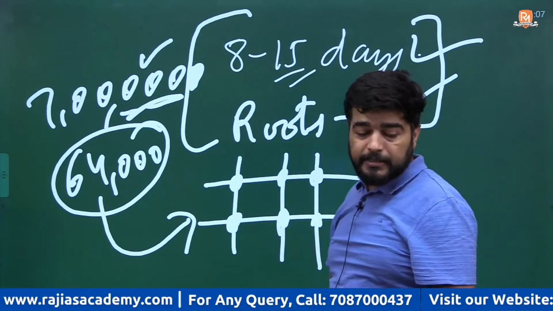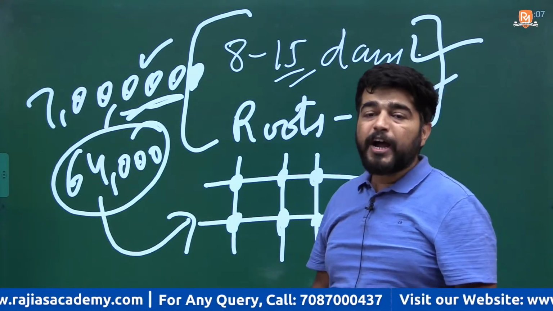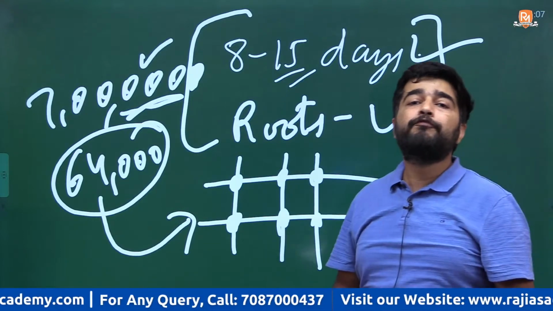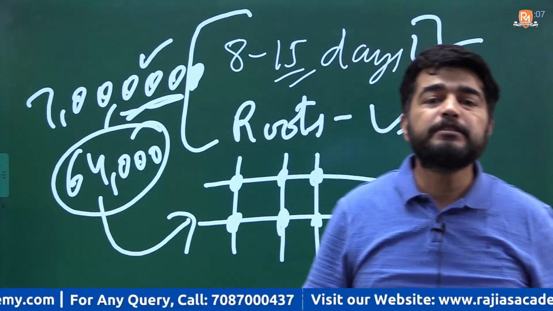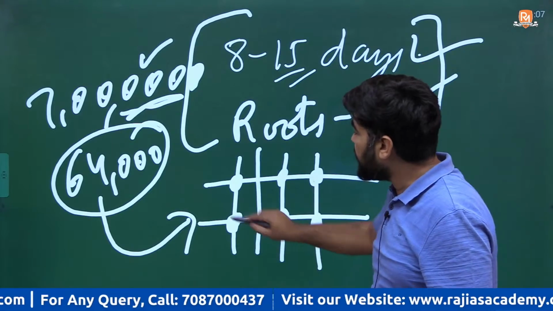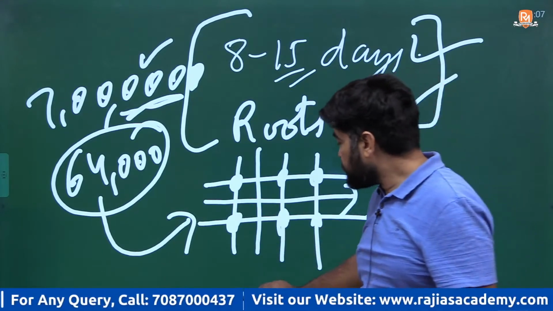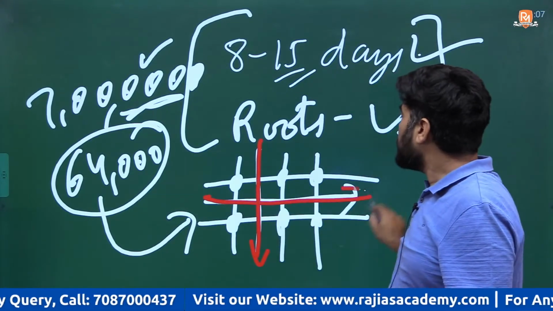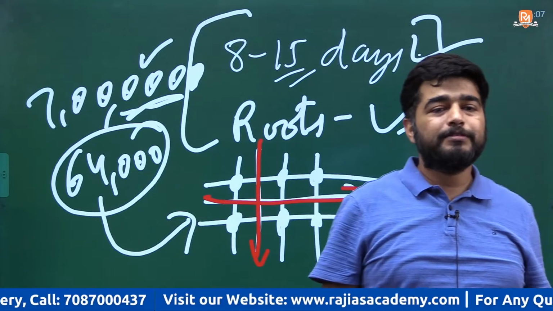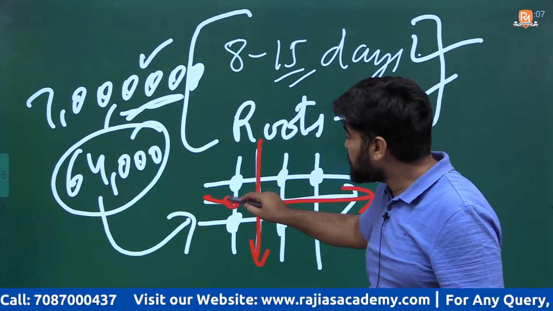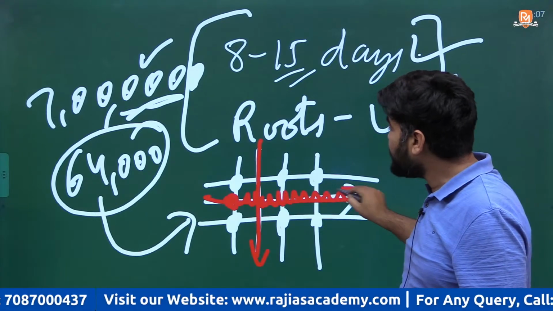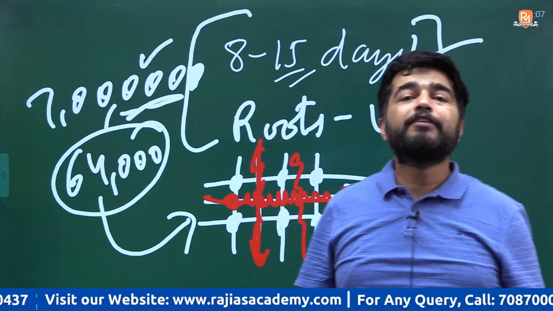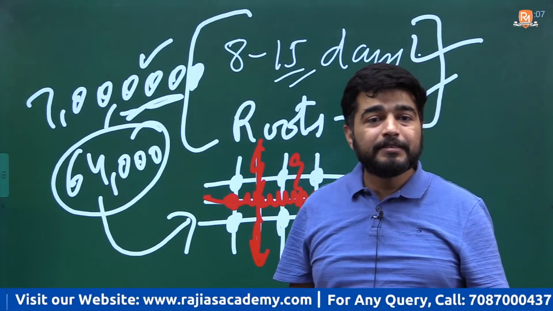Fine. And another important thing is wide spaces. Due to these wide spaces, you can use mechanical weeders. Weeders means mechanical tools which can weed out your unwanted plants. You can use the mechanical weeders to remove the unwanted plants, and these will be used as organic manure. ये organic manure का काम करेंगे. So there will be a requirement of fewer fertilizers. Got it or not?